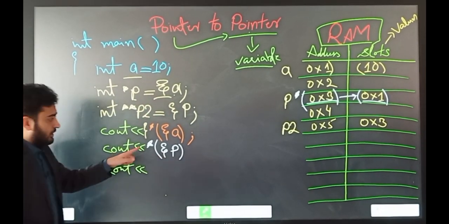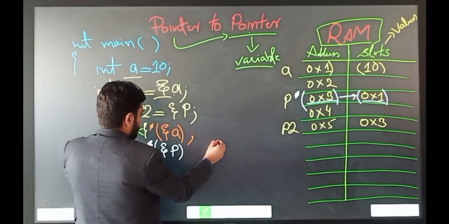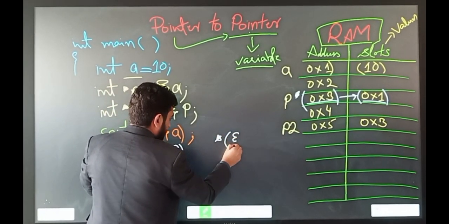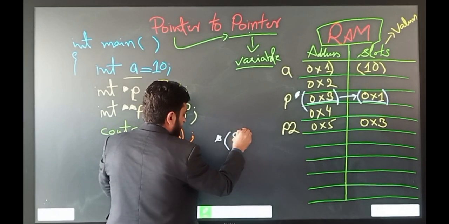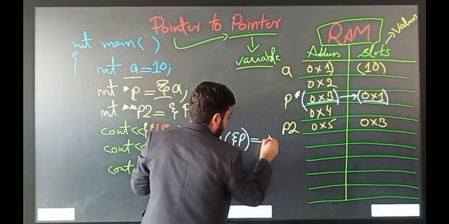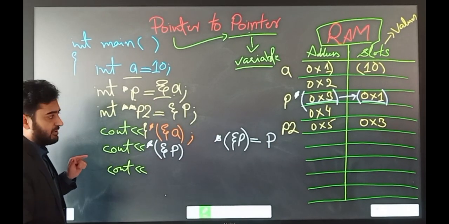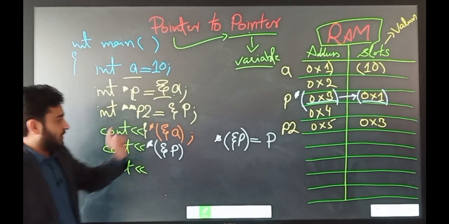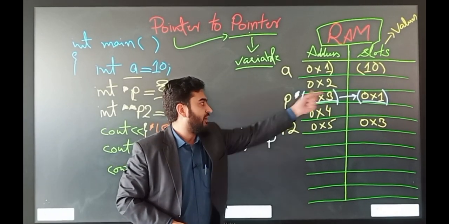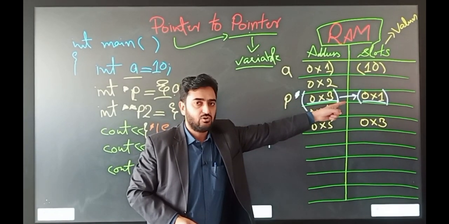So actually, the dereference operator with the reference operator on P is equivalent to P, remember. If you write down simple P, it will print out the value inside the pointer variable, which is 0 cross 1.